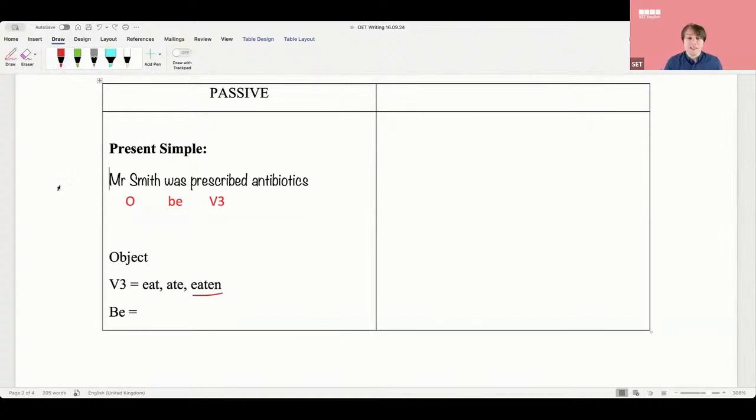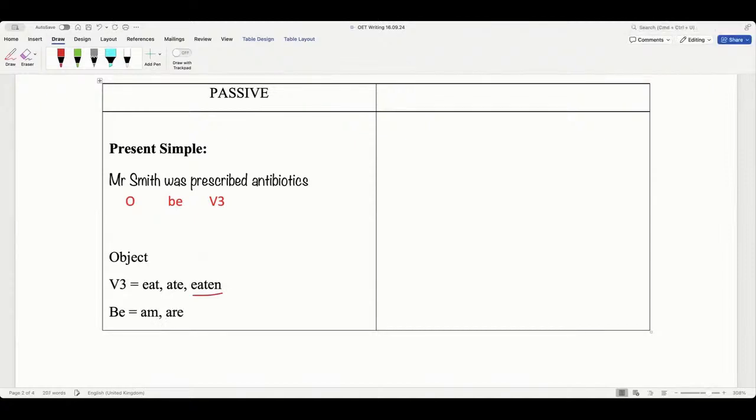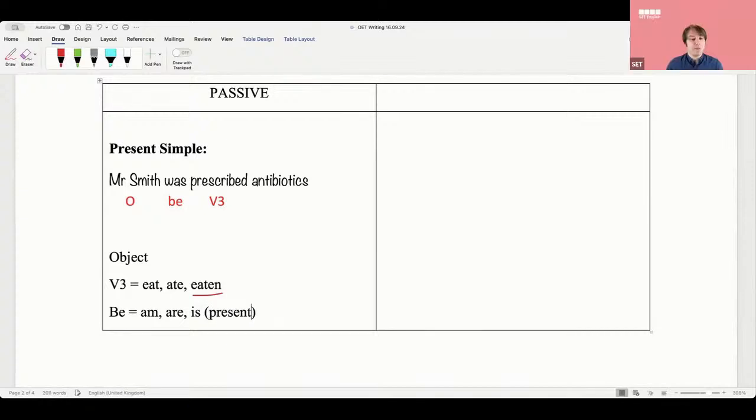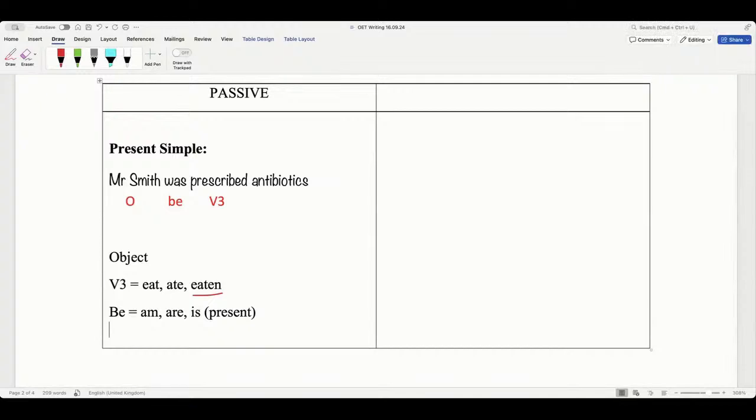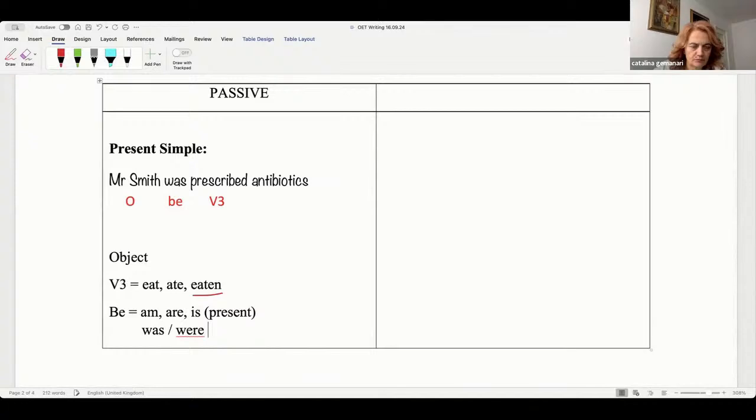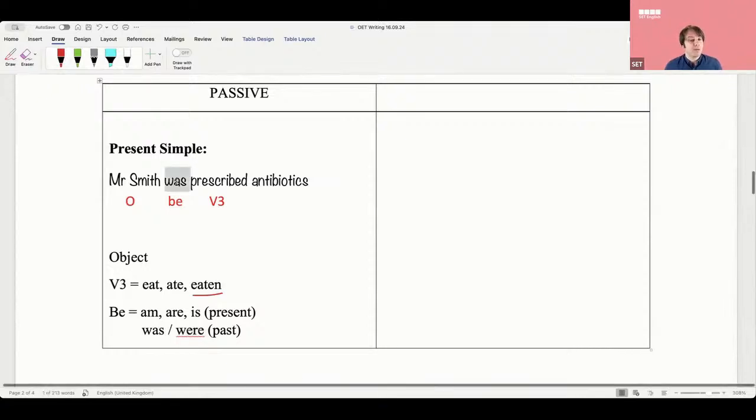Now, the be verb, just to be clear, sometimes people get confused on this. The be verb in the present tense is am, are, is. Okay, this is the present be verb. What's the past be verb? Was, were. Usually it will be the past, like was. Mr. Smith was prescribed antibiotics.